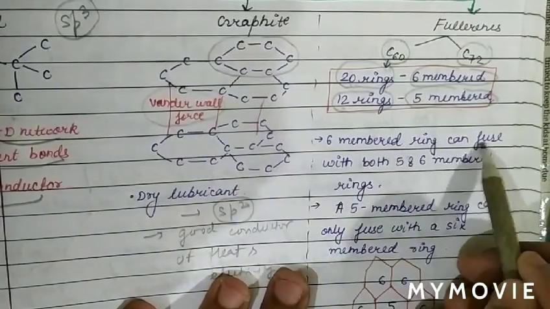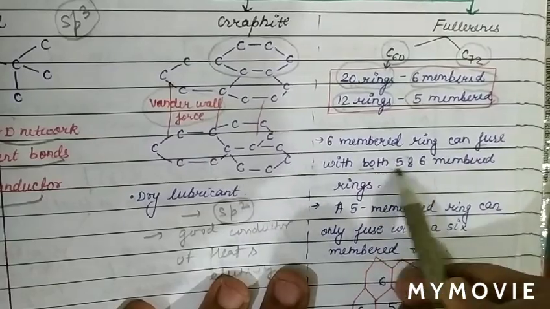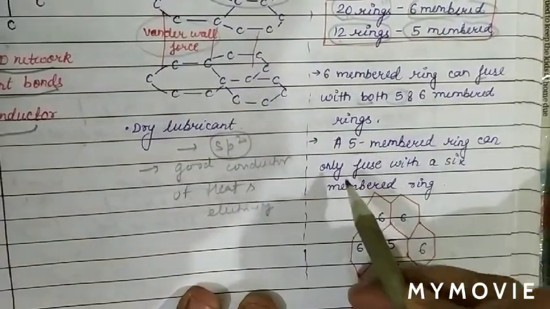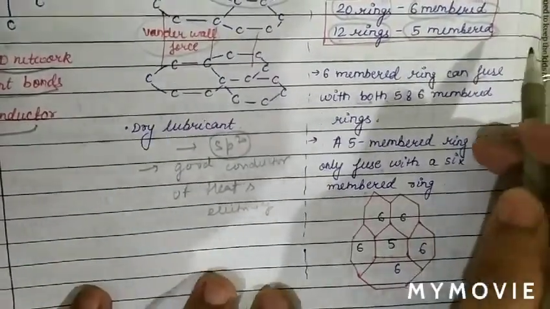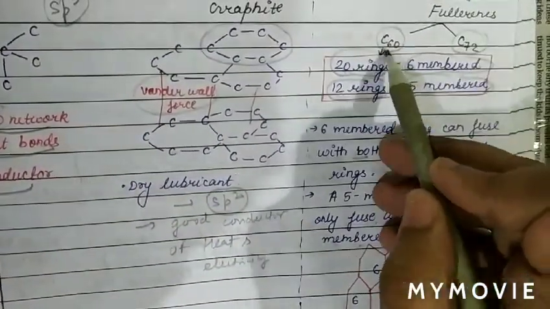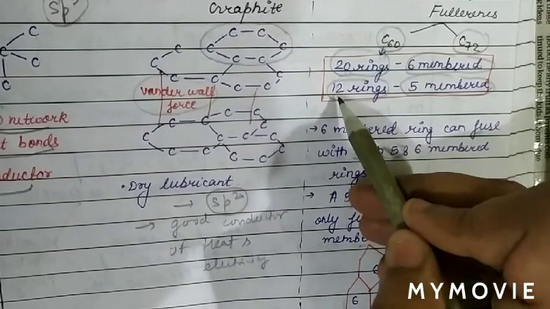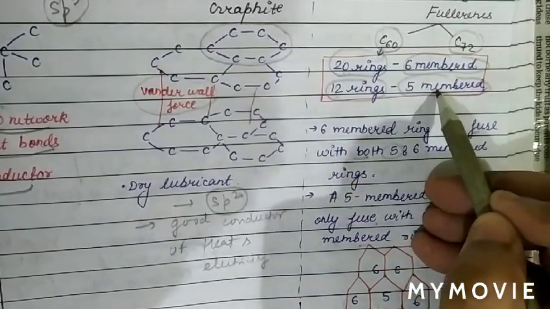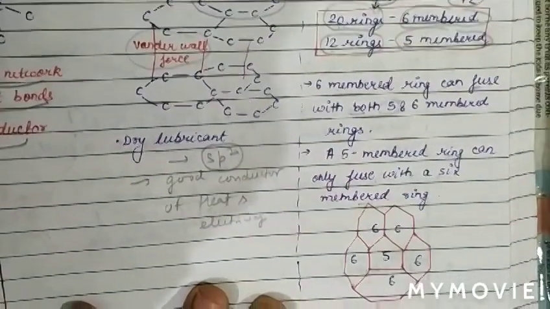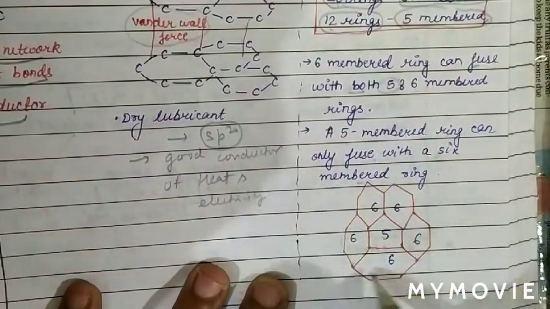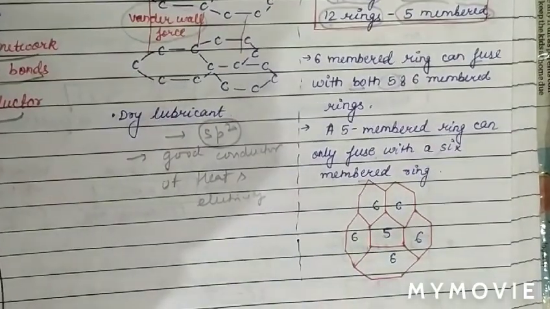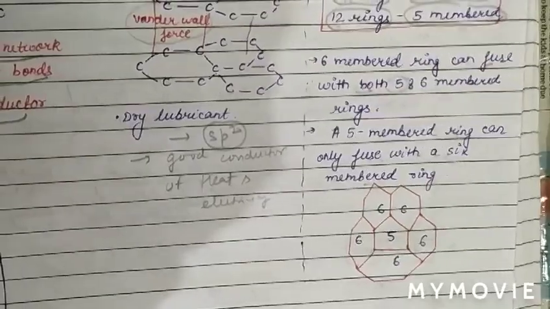A 6 member ring can fuse with both 5 and 6 member rings, and in the same way a 5 member ring can fuse with a 6 member ring. We have to study C60 and C72 in our syllabus. There are two types of rings present: 20 rings of 6 members and 12 rings of 5 members. The structure of fullerene is similar to a football. So this is completely about the allotropes of carbon we have discussed.